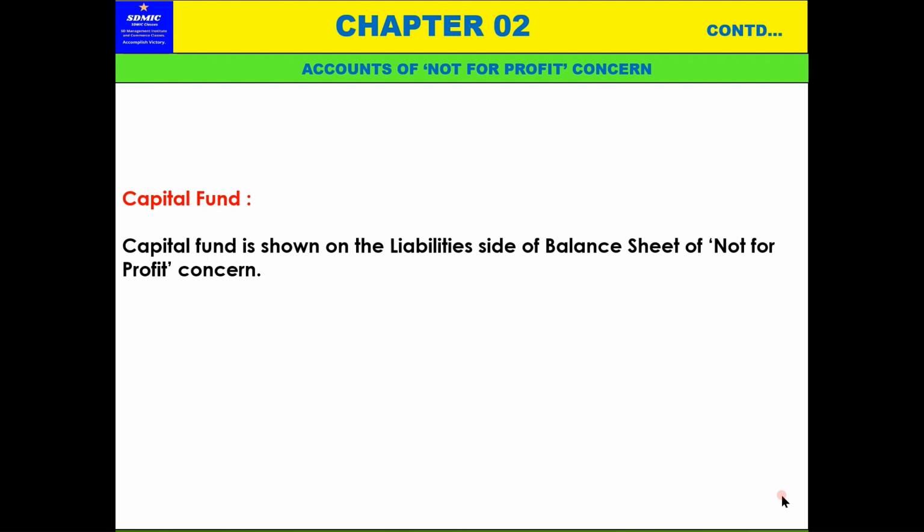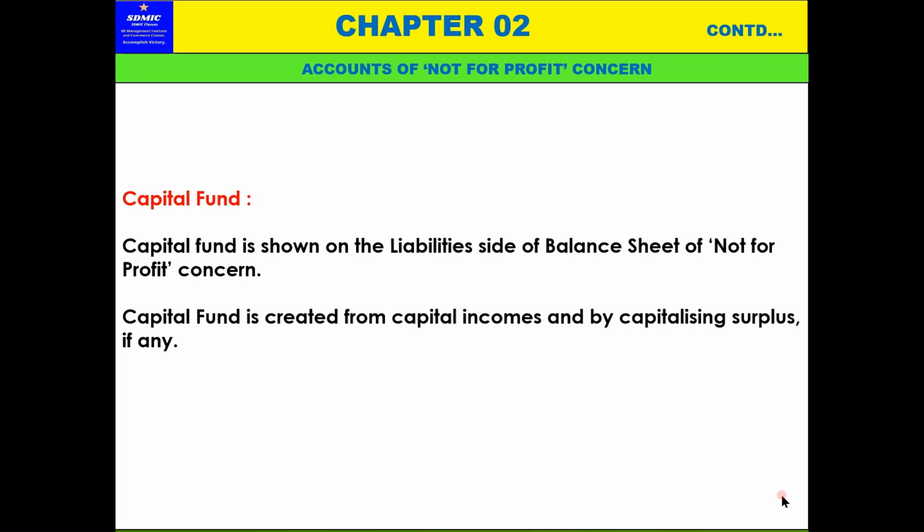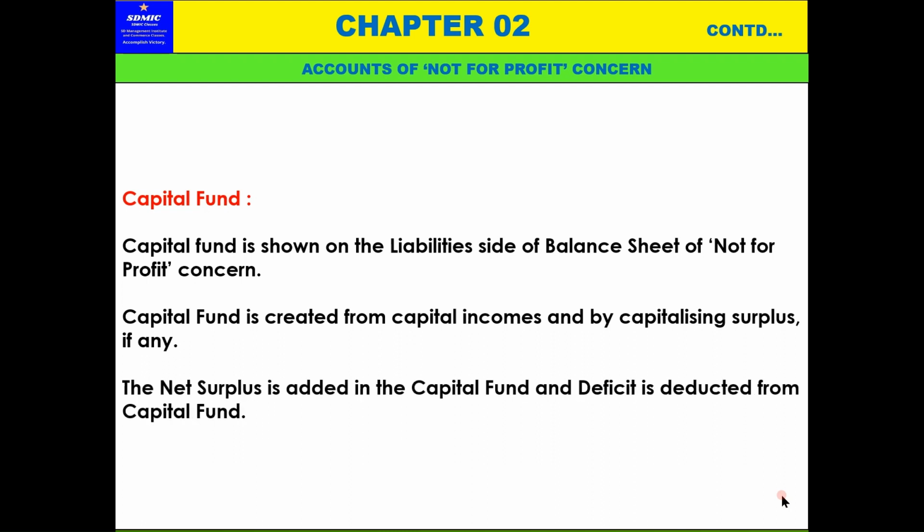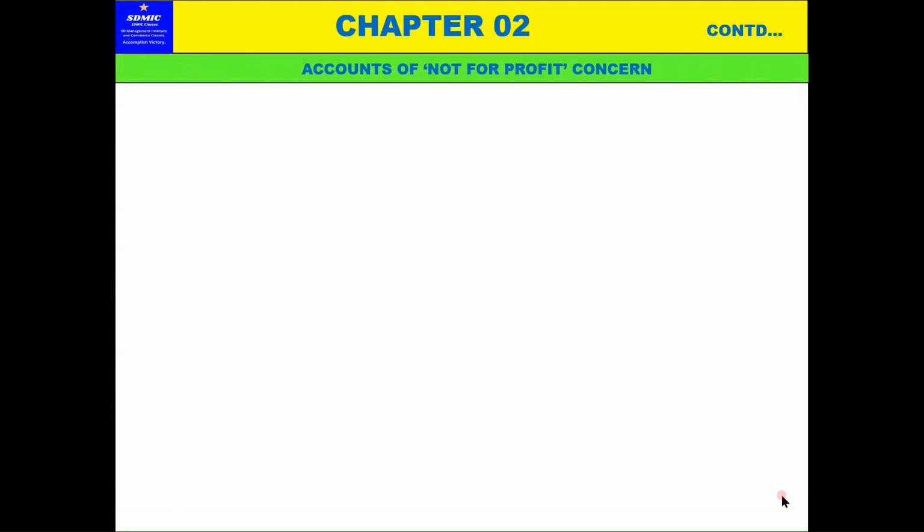The capital fund is in all the cases it is shown on the liability side, and in here also in this not for profit concern also it is shown on the liability side of the balance sheet as capital fund. Capital fund is created from capital income and by capitalizing surplus, if any. After making that income and expenditure account, if there is a surplus, that will be added to the capital fund. If net surplus is added in the capital fund and a deficit is deducted from the capital account. These are all explained. It's a repetition.